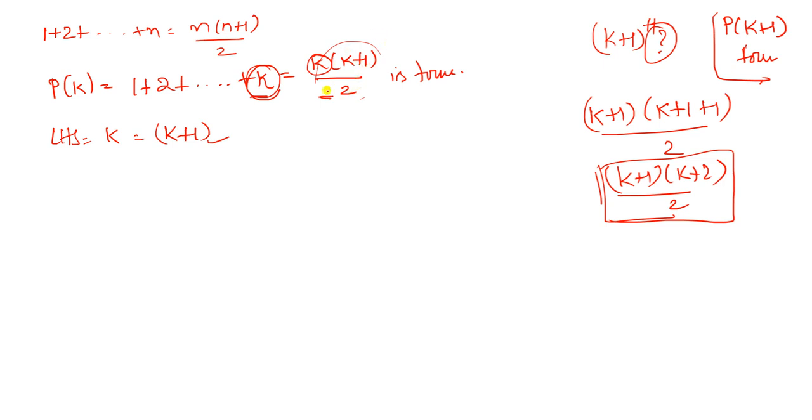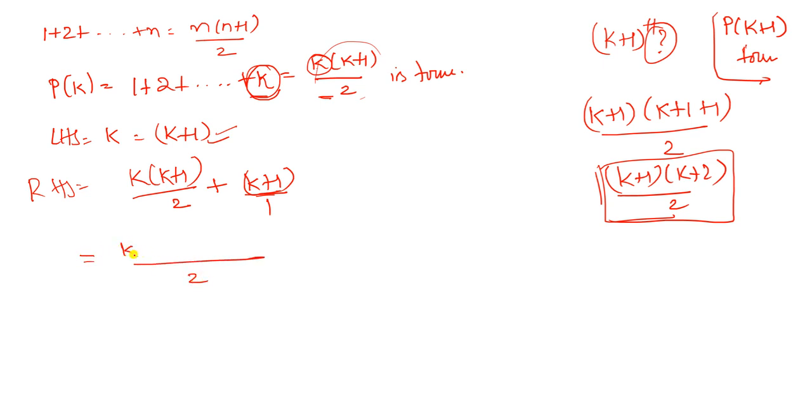Okay, on the RHS part. Now take the RHS part. RHS part is what? k into k plus 1 by 2. Okay, we should not insert the k plus 1 value directly. We have to add the k plus 1 value, this term. Okay, because we got this term here. Now here the LCM is 1. So the LCM of 2 and 1 is what? 2 only. And k into k plus 1 plus 2 into k plus 1.